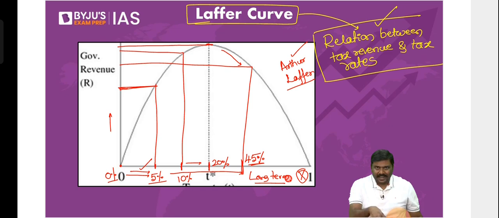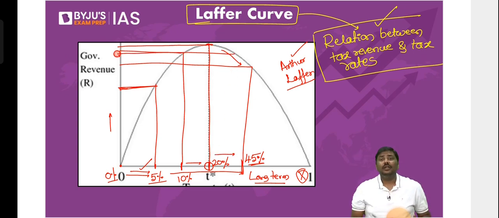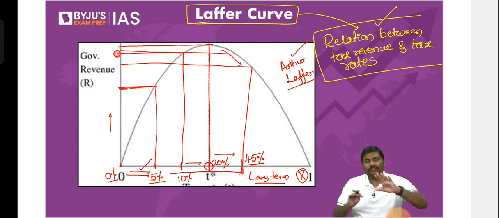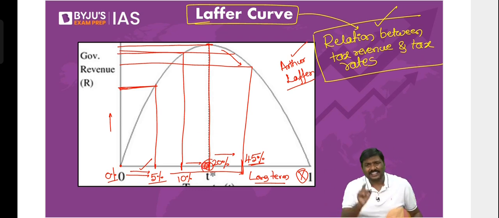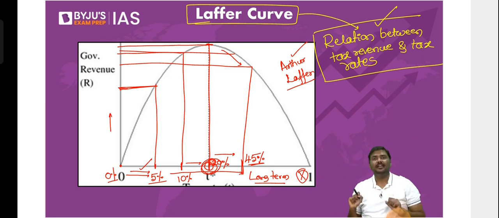As per the analysis that we are doing now, the tax revenue collection is the highest at 20%, and after 20%, if you further increase, the tax revenues will decrease. The author has not given this number. That is the biggest problem with this theory. When they proposed it, they did not give the exact rate where your tax revenues will be highest.